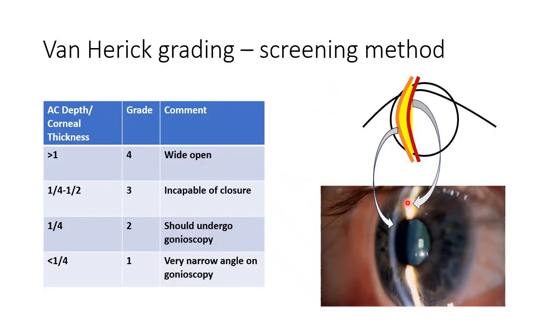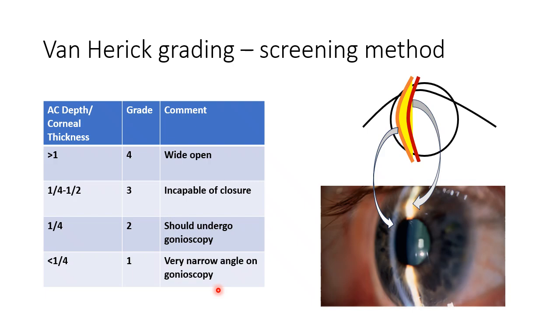So basically if the PACD is 1/4 of the corneal thickness, that is very thin, it is not even half, then these types of angles are prone to angle closure and should undergo gonioscopy, and less than 1/4 is grade 1, very narrow angle on gonioscopy will be visible. It is a clear-cut case of angle closure.